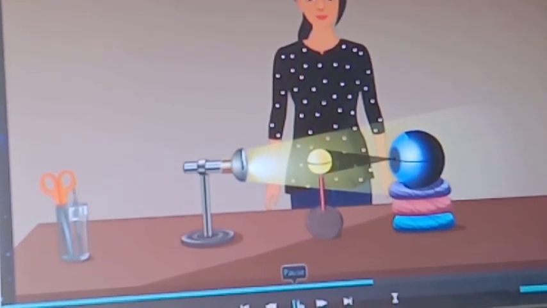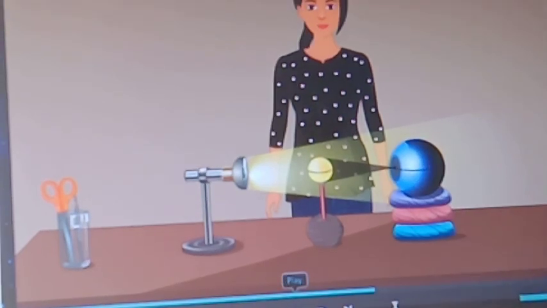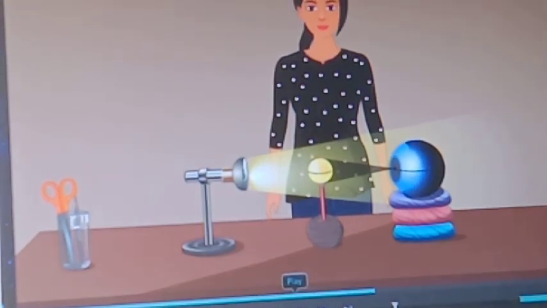Now we will learn about the lunar eclipse in our next period. Today's homework for you is to find out the answers of question number 1 given in your textbook. Thank you.